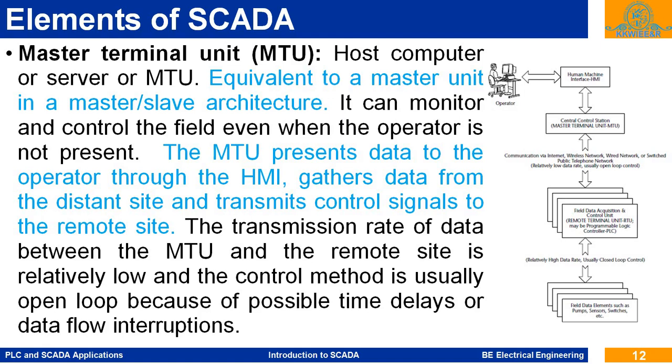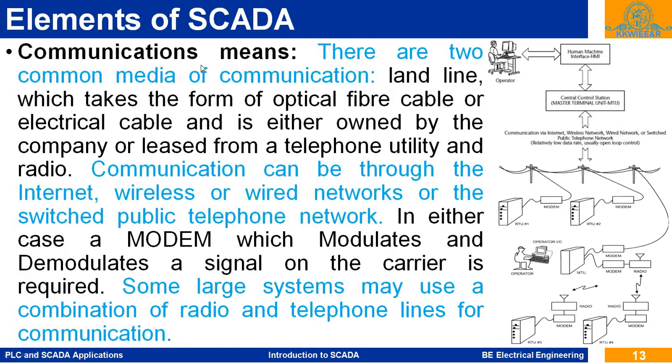So for that, the data transfer rate is moderate between the remote terminal unit and the master terminal unit. Now, communication means. There are two common media of communication: landline, which takes the form of optical fiber cable or electrical cable, and is either owned by the company or leased from the telephone utility, and the radio.